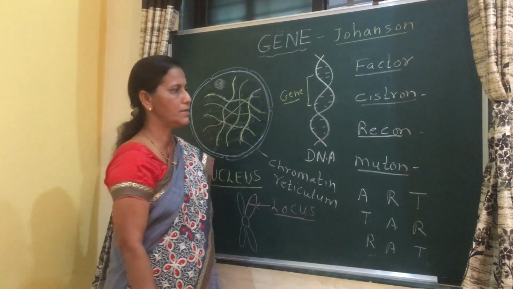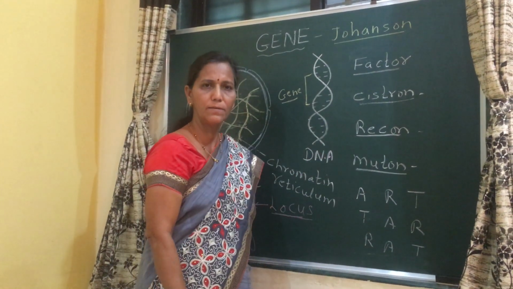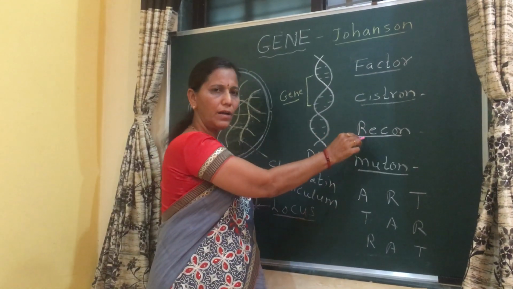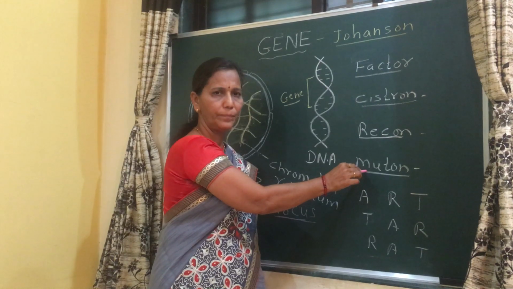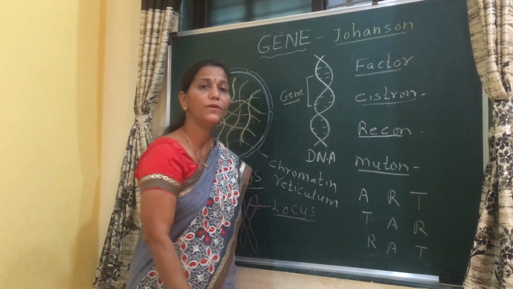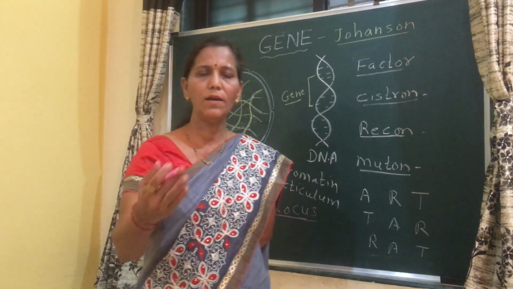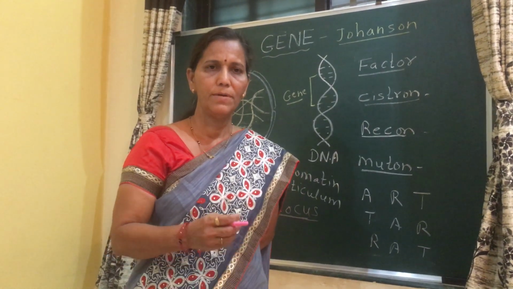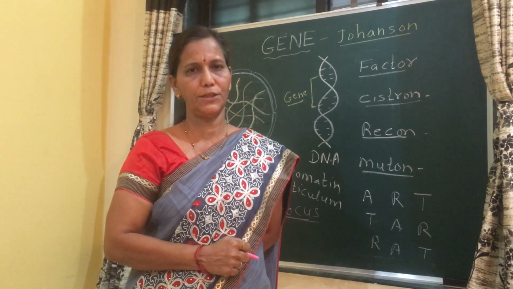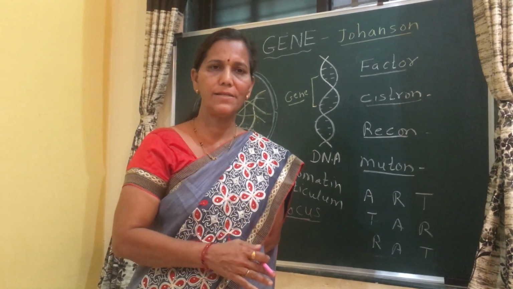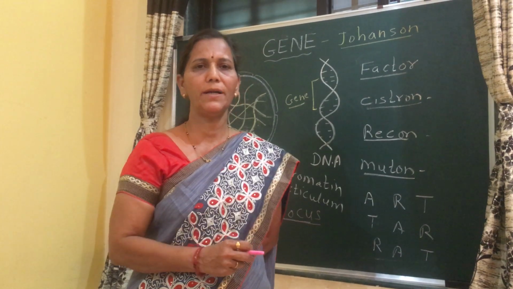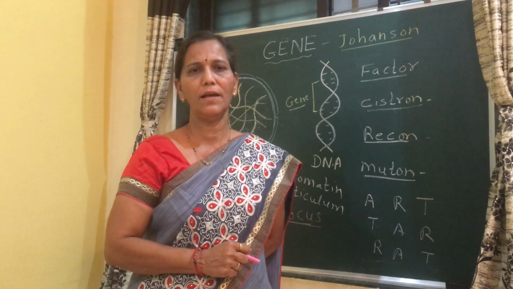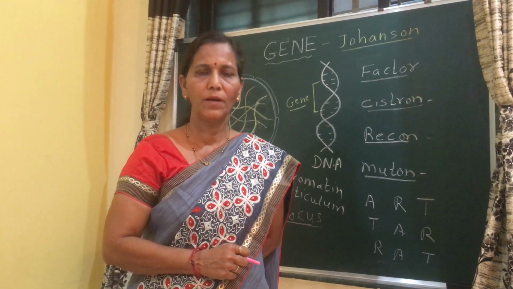According to the modern concept, there are three terms for gene, that is cistron, recon, muton. Cistron means unit of function. All our functions are carried out by genes. Suppose there is a process of digestion. It requires enzymes. At a specific time, these enzymes are secreted and they help in the process of digestion.